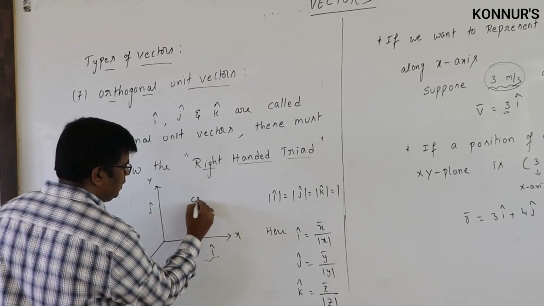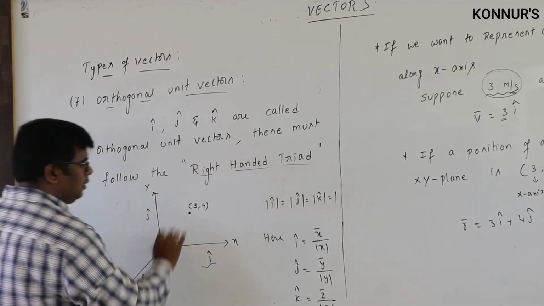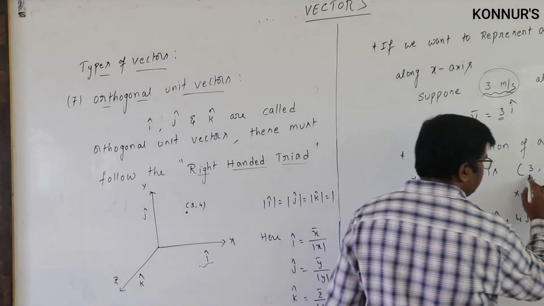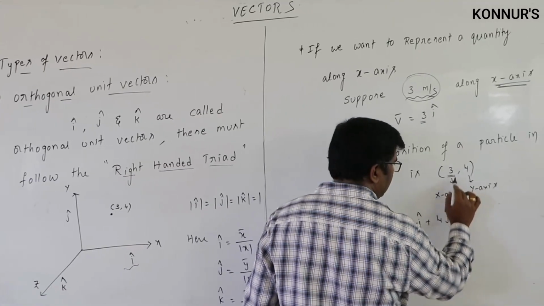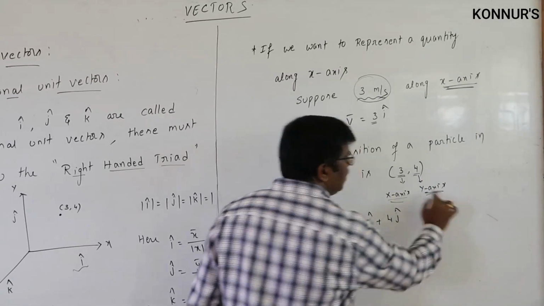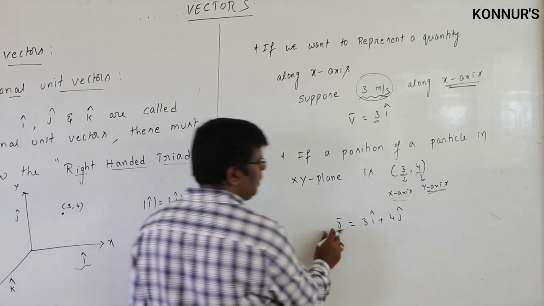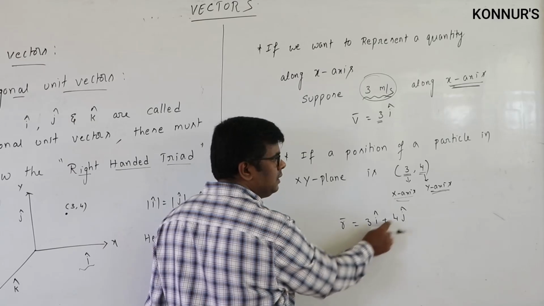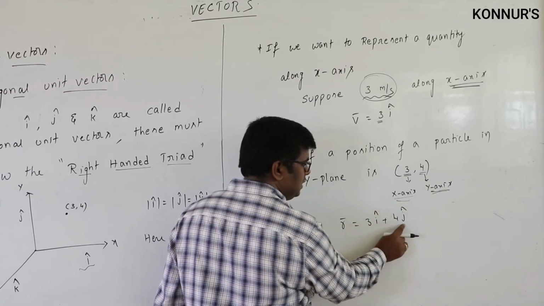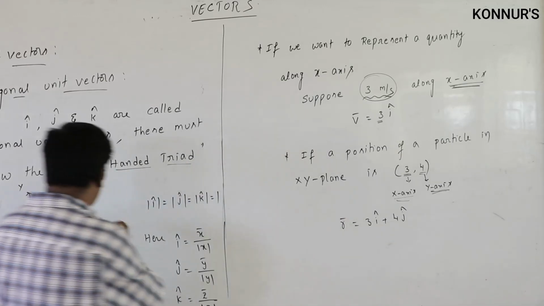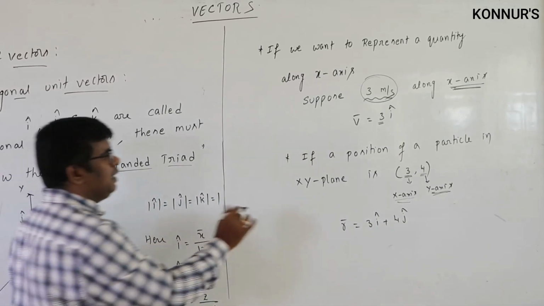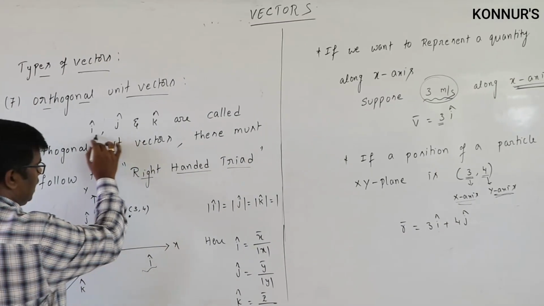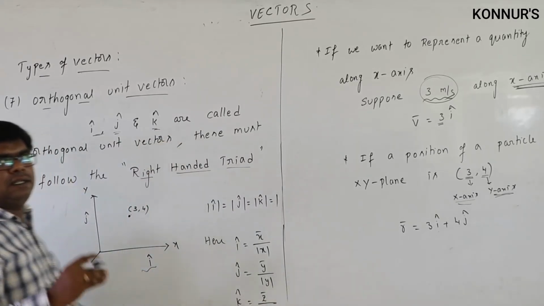Whose coordinates are 3, 4. It's a vector form. How can you write this position vector? Here the position is 3 units along the x-axis and 4 units along the y-axis. That's why its position vector can be written as 3 into the direction of x-axis, i cap, plus 4 in the direction of y-axis, j cap. So this is the position vector of this particular point. Like this, we can use the orthogonal unit vectors i cap, j cap and k cap to represent the directions.